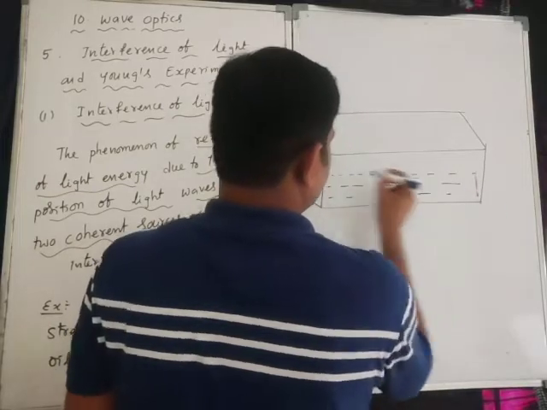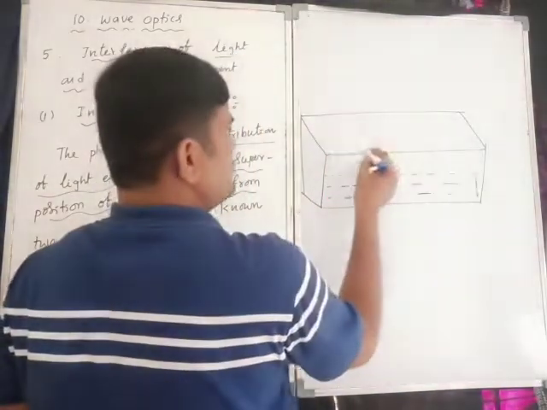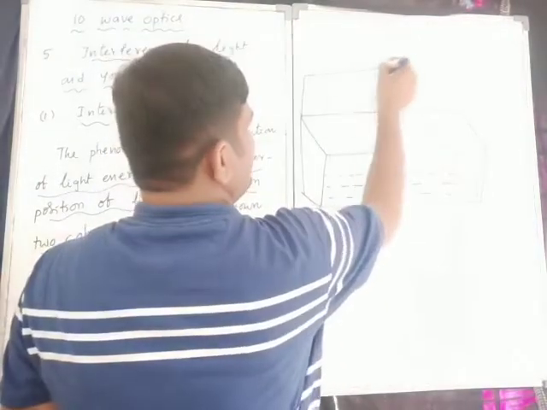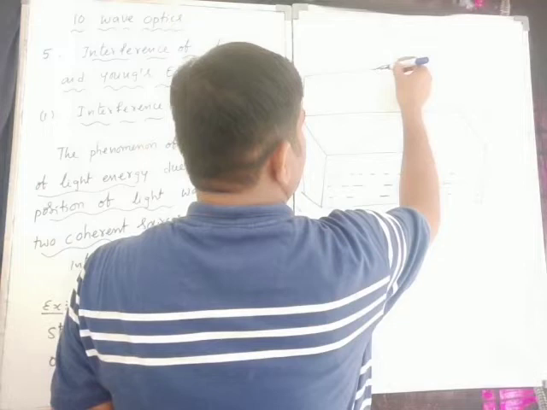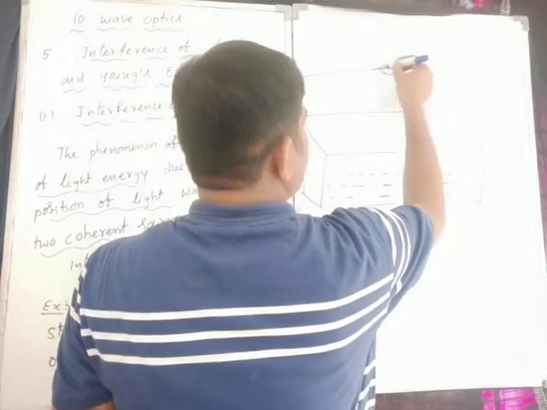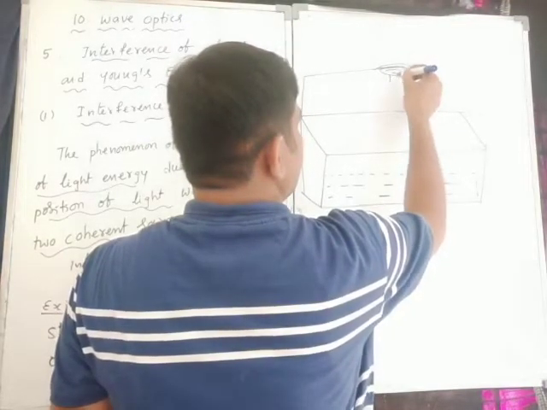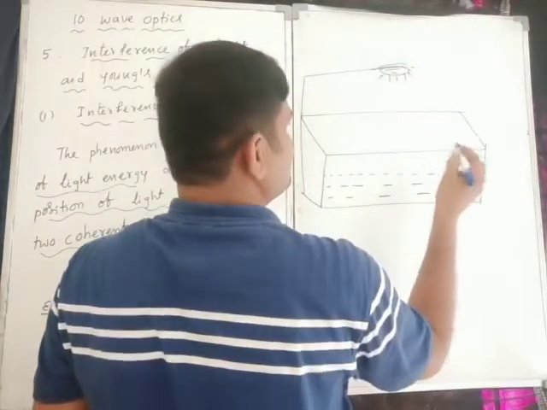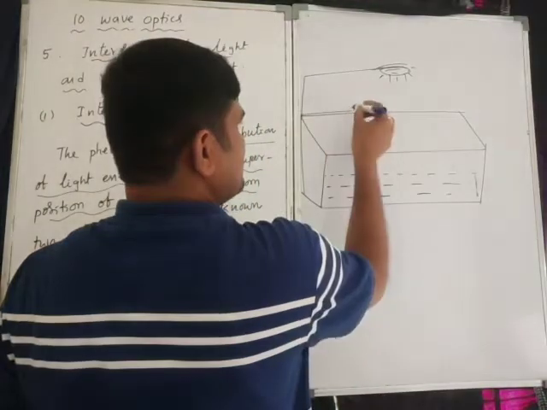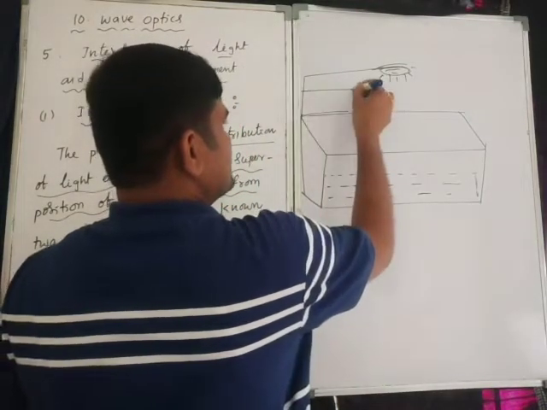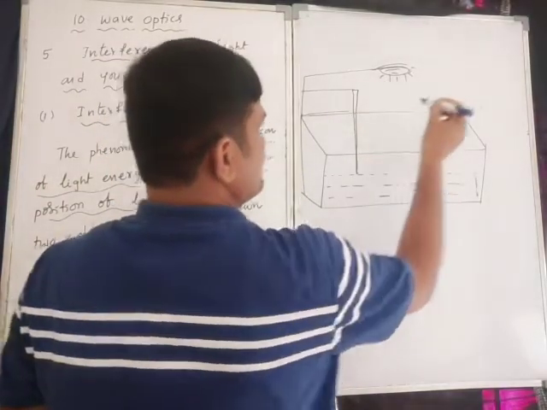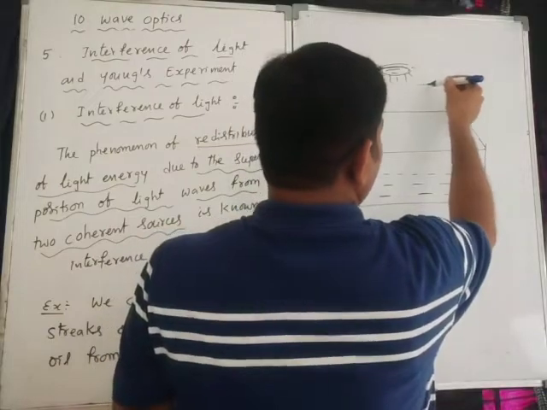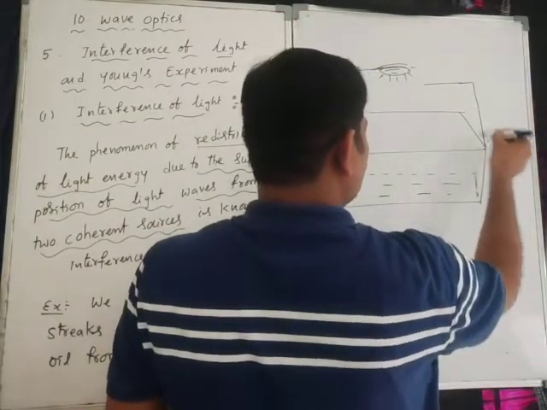Now I have one light given like this. Here I have a source of waves, and here also one more source.